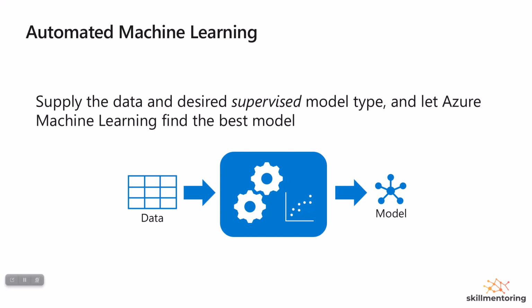So instead of you deciding about the algorithm and testing and doing everything, automated machine learning can help develop models which can be used, or maybe if you want, you can initially develop the model and then you can always fine tune those models to make the prediction. In short, automated machine learning makes your work simpler by finding the best model based upon your data and algorithm that has been selected. You can also add your own algorithms if you want, or let Azure decide about the algorithm and find the best model out of it. So this is automated machine learning.